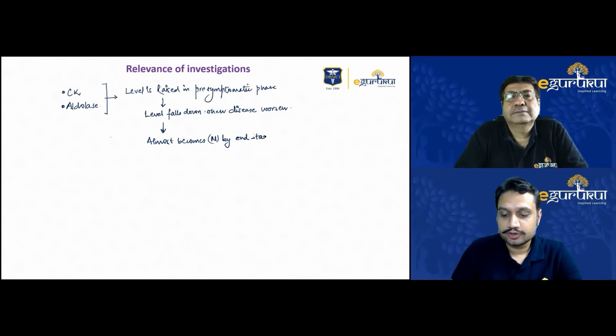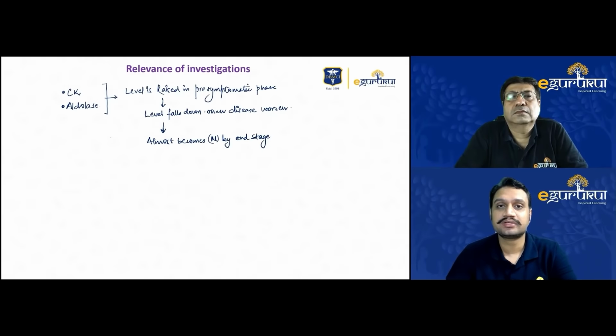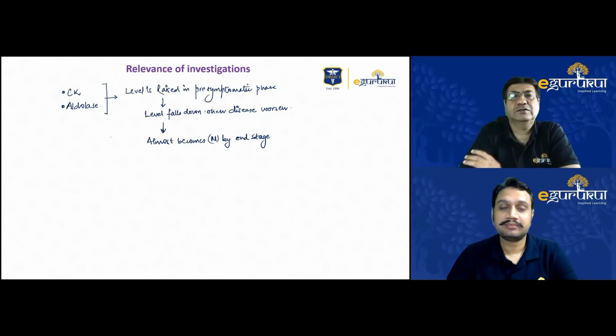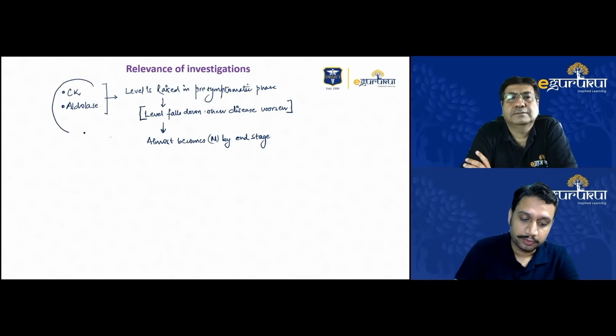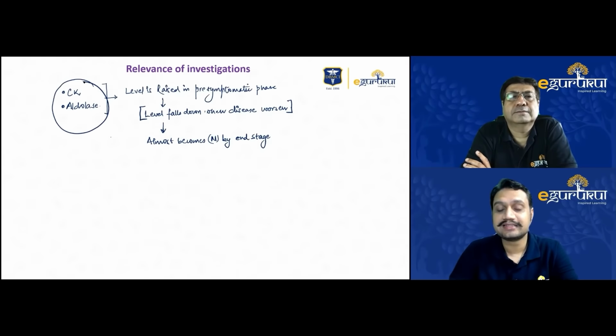This is the reason. So probably what you were saying in the initial part, that you didn't expect such a lower creatine kinase, 8,000 only in your patient. You were expecting DMD and you were expecting 33,000. So most likely the pre-symptomatic phase is already over. The majority of the muscle bulk is already damaged, and that is why, when the disease is worsening now and the parents have brought the child to you, creatine kinase is not that raised. This is the same with both the enzymes, creatine kinase as well as aldolase. This is one interesting point.